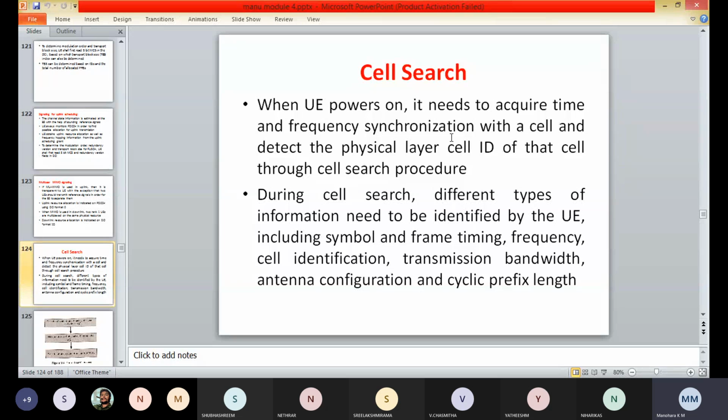During cell search, different types of information need to be identified by the equipment.